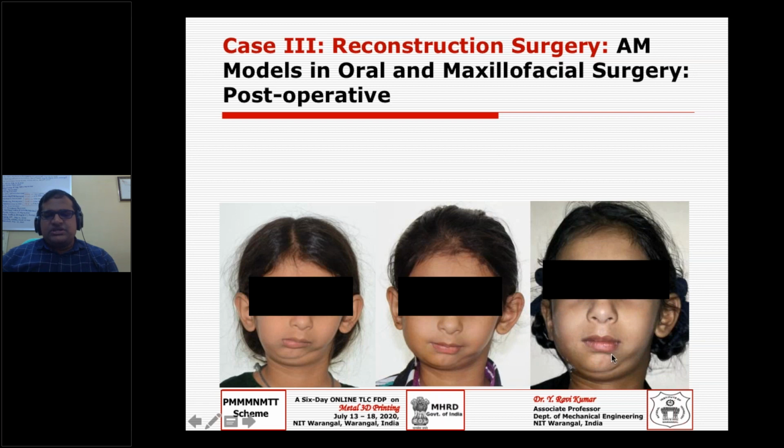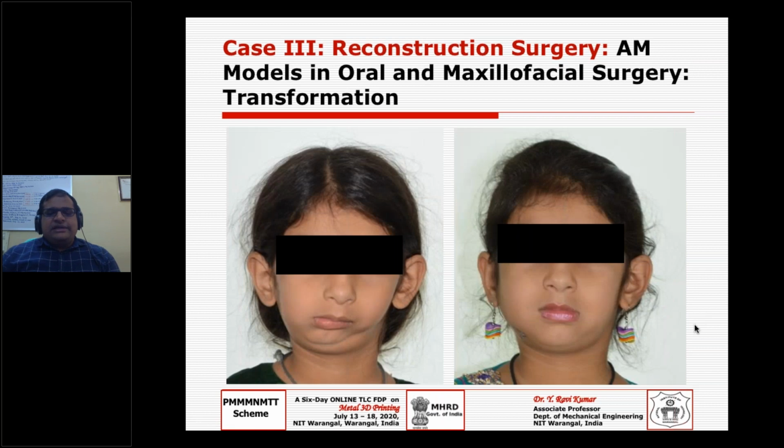It is coming to a good shape, because you are able to reconstruct that bone, maybe by using the distractor. This was the initial condition, and this is the final condition, but still we can see it is not 100% symmetric.